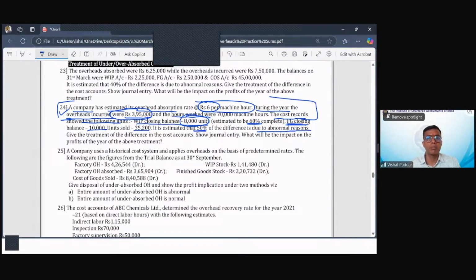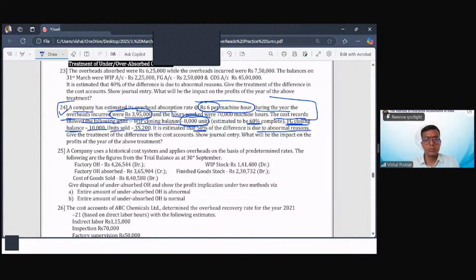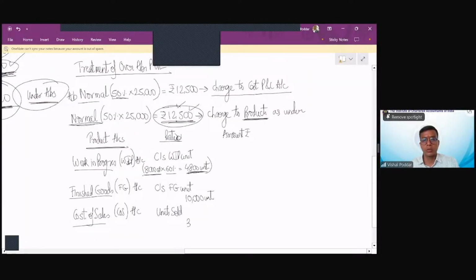Similarly, how much is my fully completed units? That is finished goods. It is 10,000 units. And how much is my units sold? It is 35,200. So 35,200 is my units sold. Now, these units become my ratio: 4,800, 10,000, 35,200. This is now the ratio in which I will divide 12,500.